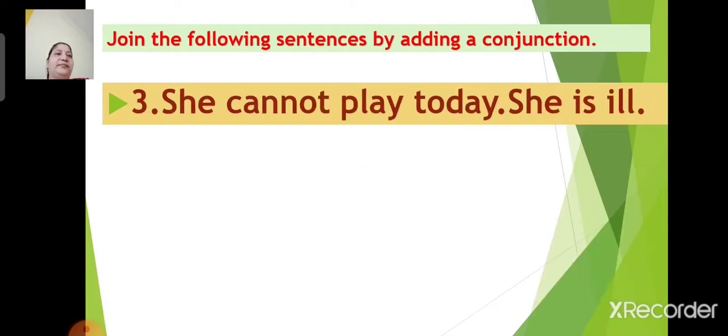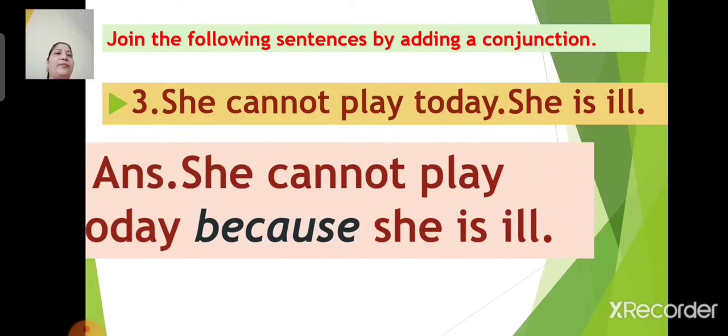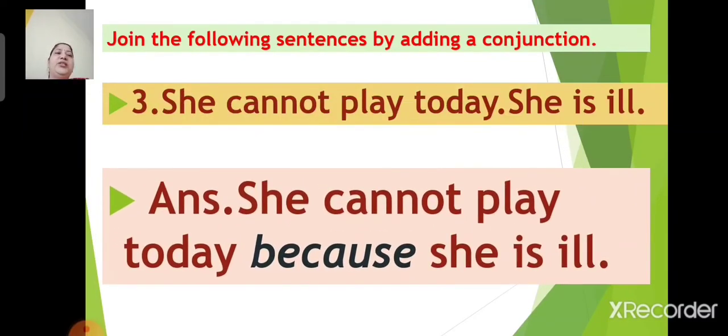Next. Number 3. She cannot play today. She is ill. Come on children, let us join these two sentences by adding a suitable conjunction. She cannot play today because she is ill. I repeat, she cannot play today because she is ill. Here the conjunction is because.